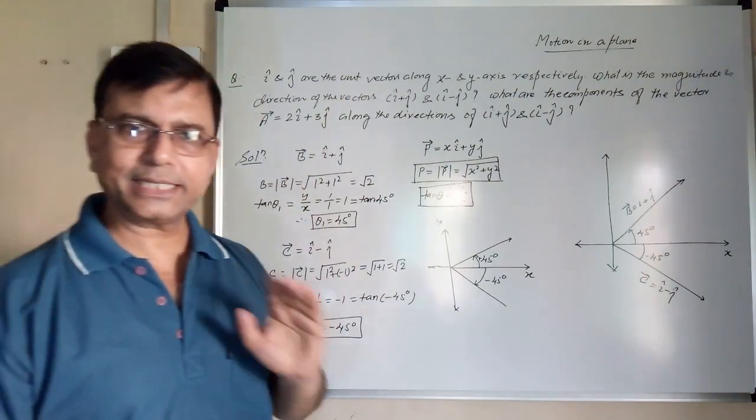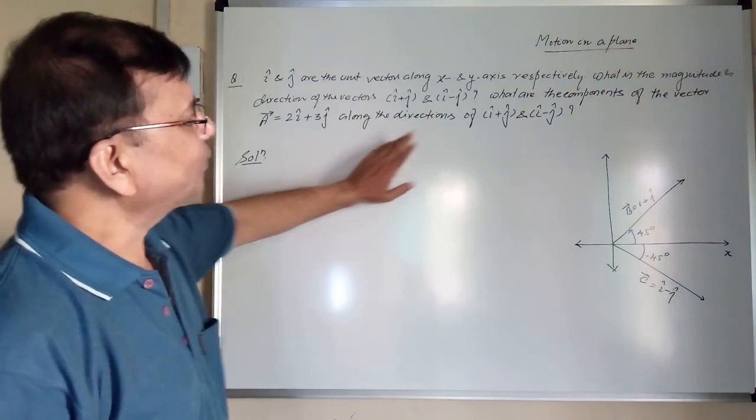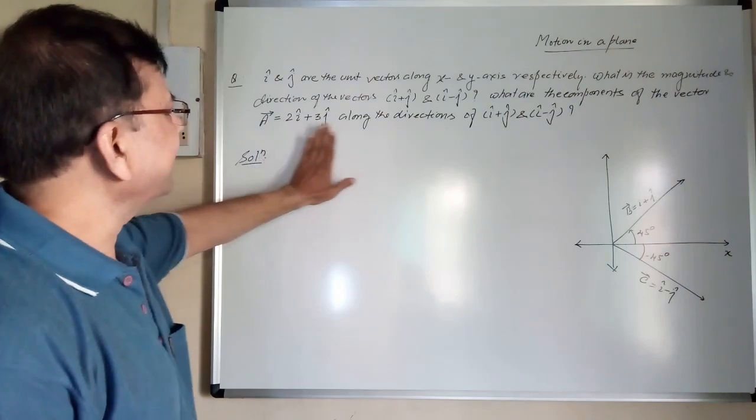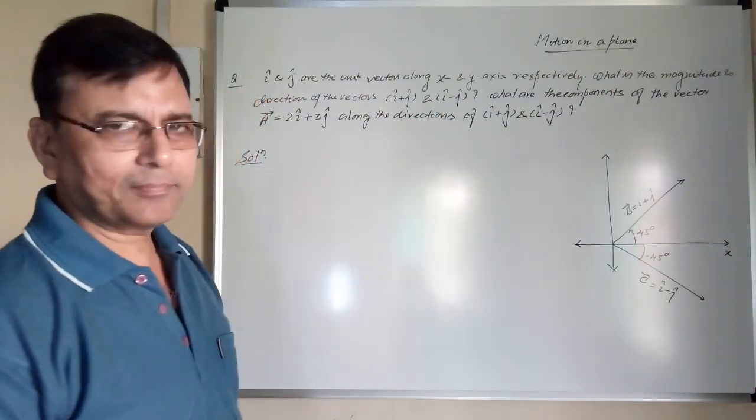Now we will look at the second part of this question. Now next part of this question is, what are the components of vector A along the direction of i plus j, i minus j?